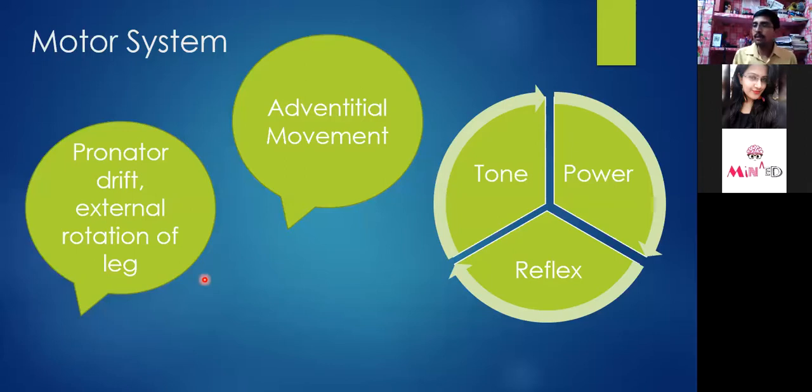So we look for the tone, power, and reflex. Power, MMT, and VMC can be done. For reflex examination, we have three subcategories. It has been explained later on in the slides. Along with this, as we have already observed during the observation, adventitious movements, meaning tremors and all, have to be observed, and pronator drift and external rotation of leg. These are the two things which will describe the spasticity. And spasticity will tell you if there is an UMN involvement.